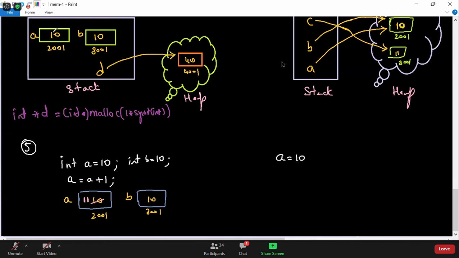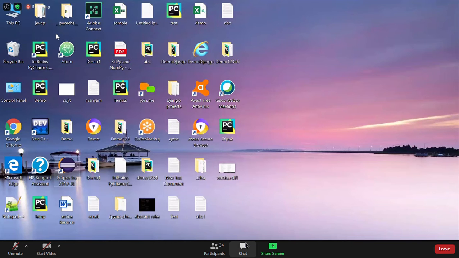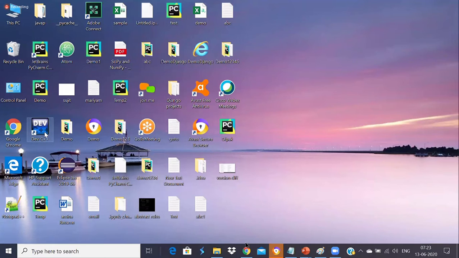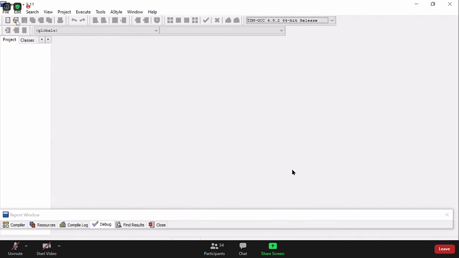if we declare B is equal to A plus 1, will a new block get created? Yes, Rajshekhar. When you declare int B is equal to A plus 1, a new block gets created with a value called 11. So remember, whenever you declare any variable, it will create a new block. But whenever you assign, it will get updated in the same block. The value of 10 is gone. Let me explain this with an example to prove to you that it gets updated in the same block.